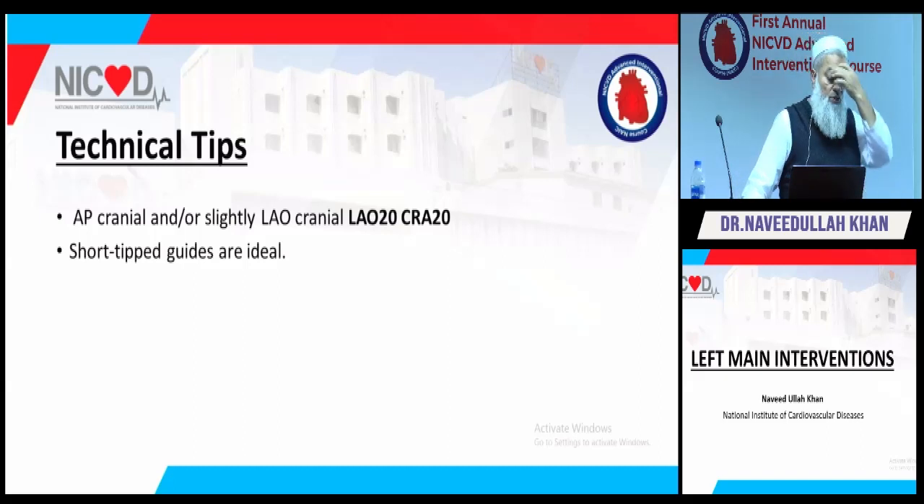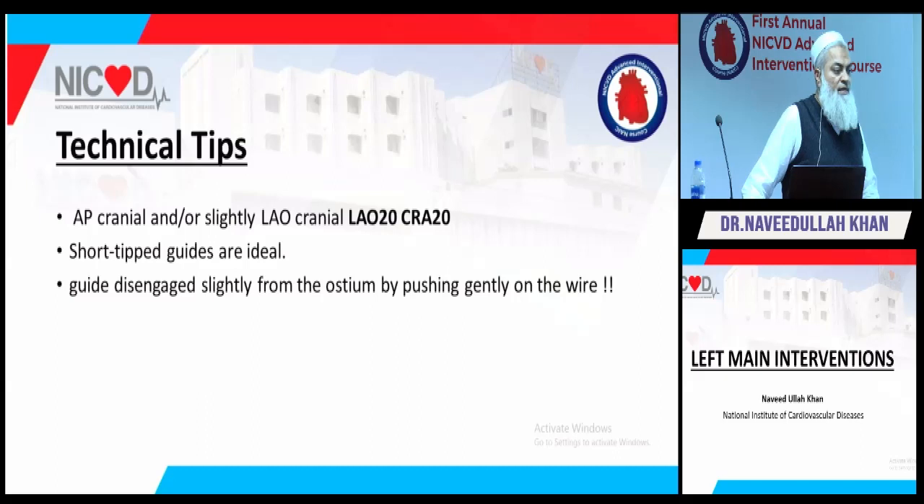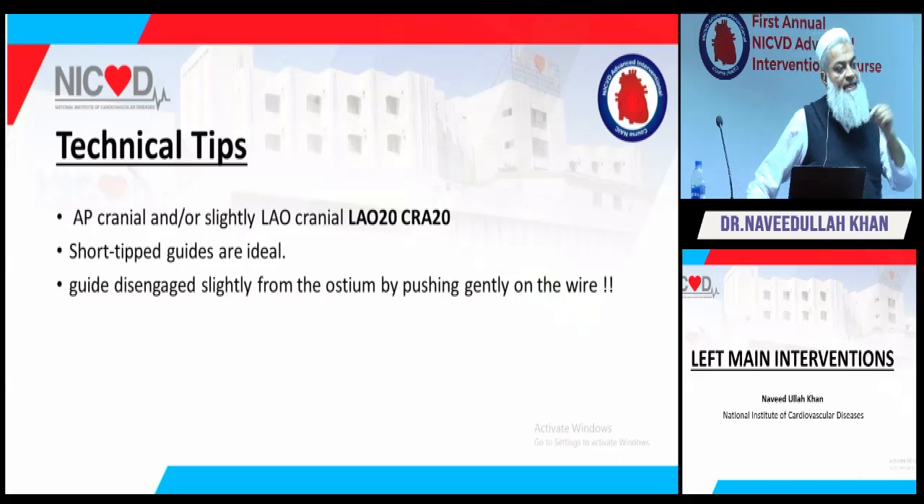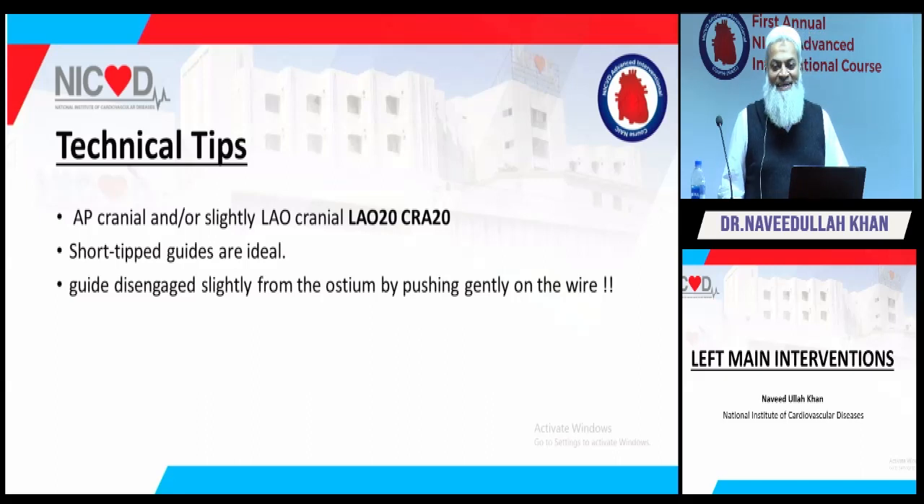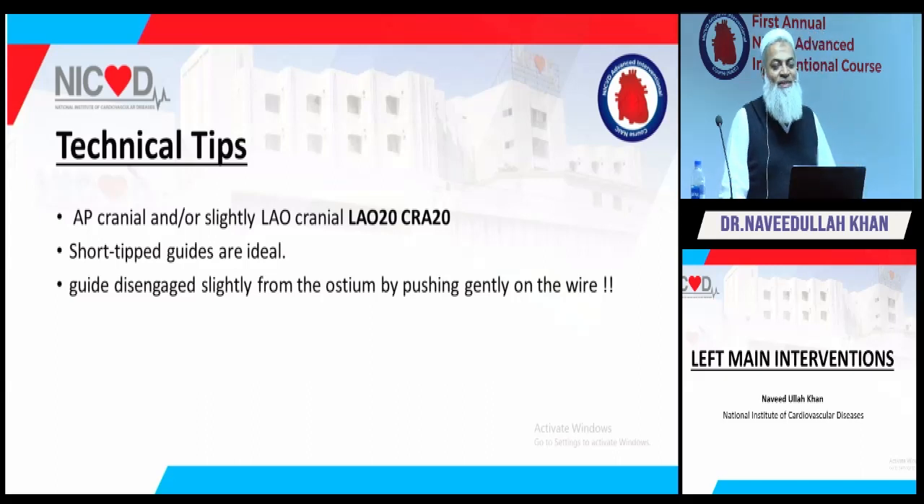So if you are doing an ostial, try to use short tip guides like JL or sometimes EBU. Guide disengage slightly from ostium by pushing gently on the wire. This is ये वो लोग कह रहे होते हैं, basically those who use CTO wires only for crossing the hard lesion, and they exchange the wire just after they have crossed, they use microcatheters. If you are surfing your septal with a Gaia Third, then you should not be doing this kind of thing. If you push it to disengage the guide, so इसलिए it's important what wire you are using.